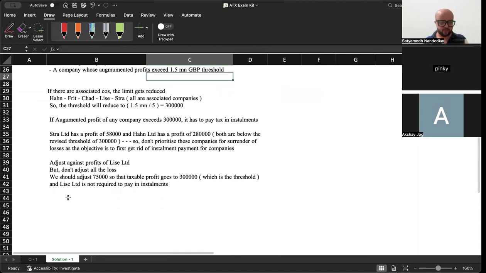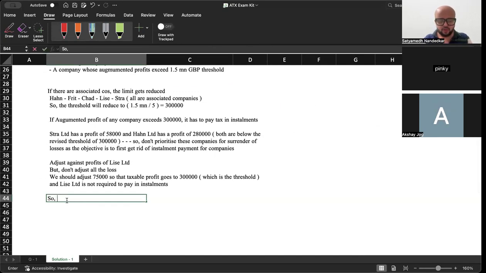ठीक है. So out of total loss of 5,40,000, we adjusted 75,000 against Lease Limited. ठीक है.